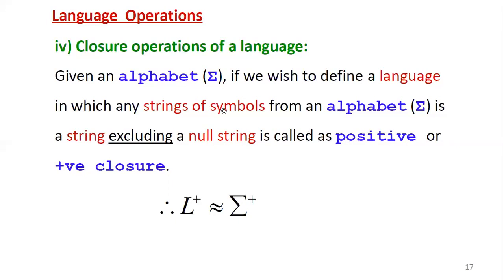So the closure which excludes the null string is called positive closure of the language, and the one which includes the null string is called star closure or Kleene closure, denoted by L power star.